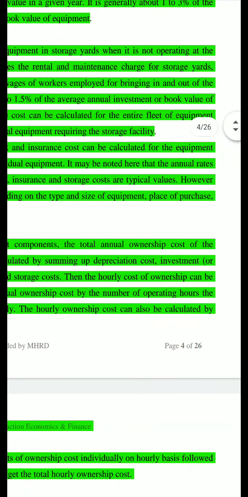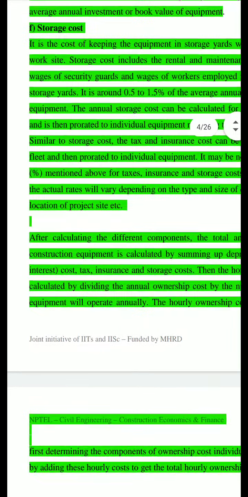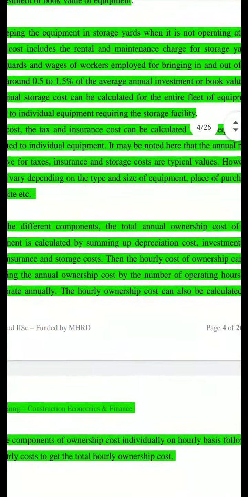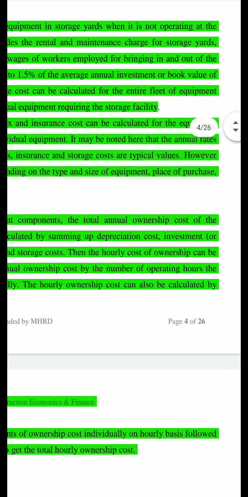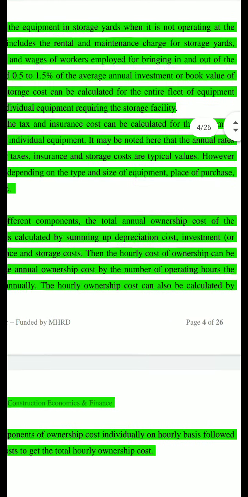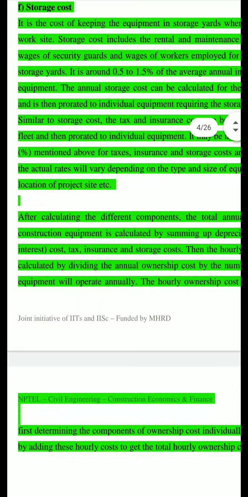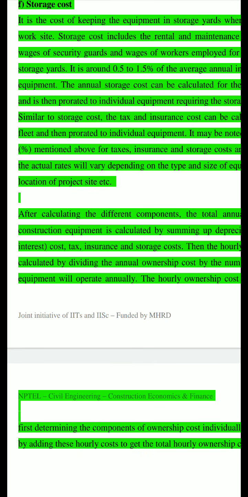Then from the annual cost, the hourly cost of ownership can be calculated by dividing the annual cost by the number of operating hours the equipment will operate annually. So in a year, if you know how many hours you are going to use it, it need not be daily, not 365 into 24 into 7, that is not necessary.